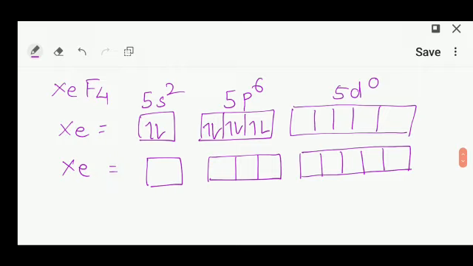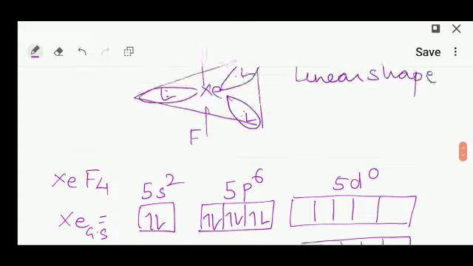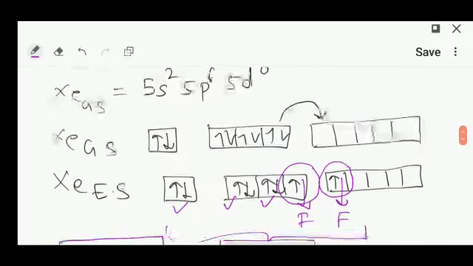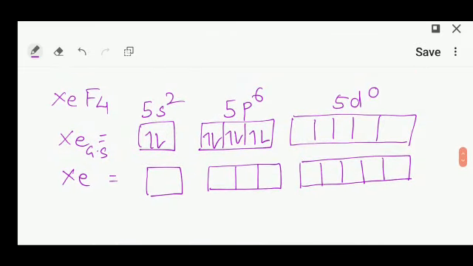Okay, now we are going to write the electronic configuration, hybridization and shape of XeF4. This is the xenon in ground state, as we did in the previous question, that is XeF2. This is 5s2, 5p6 and 5d0. Now in this there are 4 fluorine atoms attached with the xenon. So the number of single or unpaired electrons should be exactly equal to the number of fluorine atoms. So how many fluorine atoms are there? There are 4 fluorine atoms. So 4 single electrons should be there.